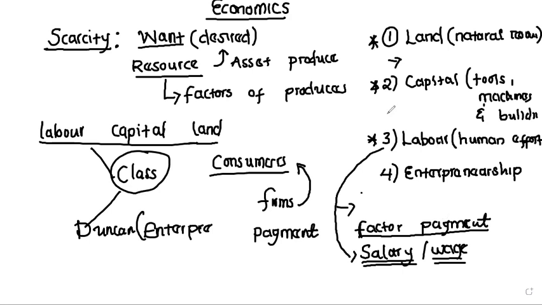What about if you're using capital? Let's say you come to me and you want to use my laptop. This is capital. Maybe you want to use it to have a class. So I say, okay, you can use my laptop, then you give me something at the end of the month. That money that I'm going to earn for using capital is what we refer to as interest. So interest is a factor payment that is earned as a result of using what? Capital. Very good.